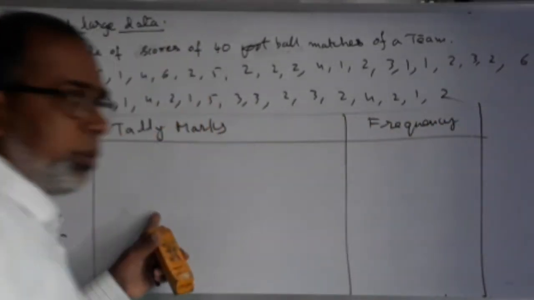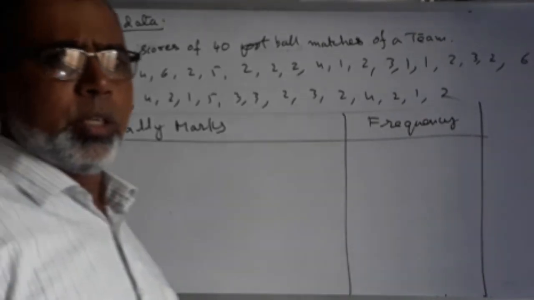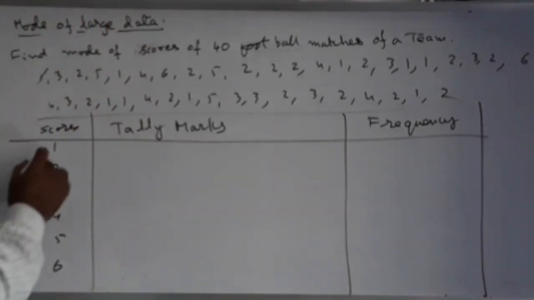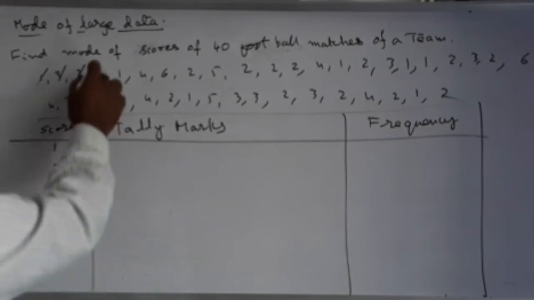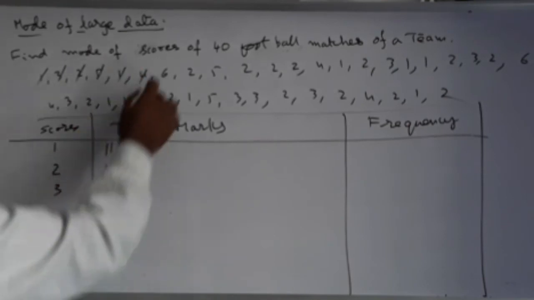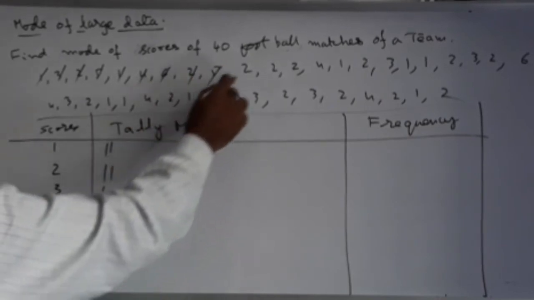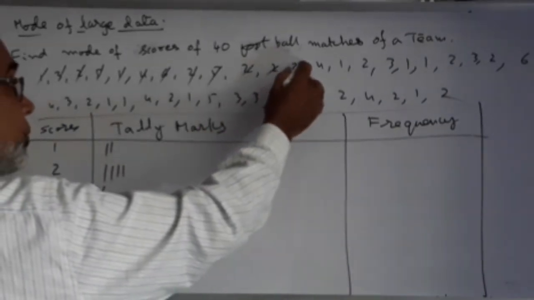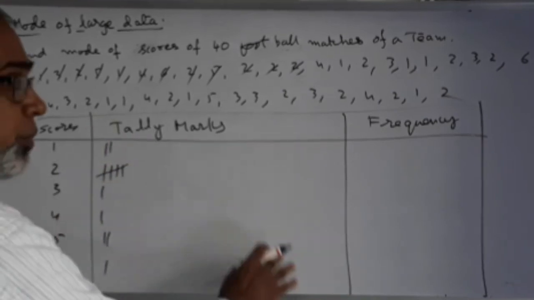Now tally marks, how to mark, you know from your lower classes. In this class also I taught you 2-3 classes earlier. Now I will show once again. First you cancel this one, at the 1 you put 1 tally. Cancel 3, at the 3 you put. And cancel 2 at the 2. At the 5 you cancel, at 5 you put. 1 you cancel here. 4 is here. 6 here. 2 here. 5 here. 5. 2 here. And again 2 here. Another 2. Don't put 1 here. After 4 you have to write a cross. In that way you have to finish the table.